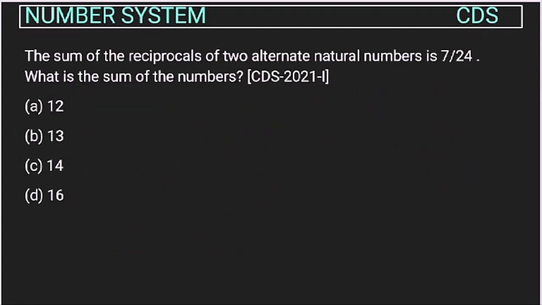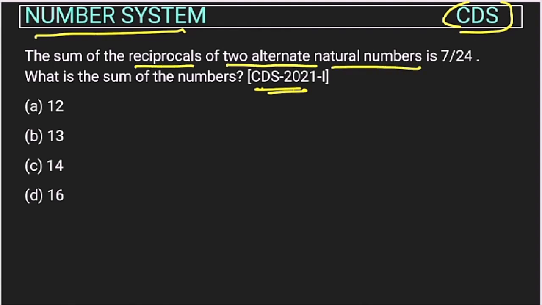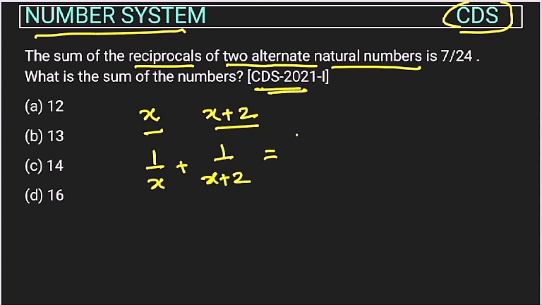Now let's see this question from the number system chapter asked in the CDS exam of 2021. The sum of the reciprocals of two alternate natural numbers. So we have to take two alternate natural numbers. So suppose one number is x, so another will be x plus 2, because we have to take alternate numbers, right? So their sum of reciprocals is given. So this is 1 upon x plus 1 upon x plus 2. So this is given is equal to 7 upon 24, right?